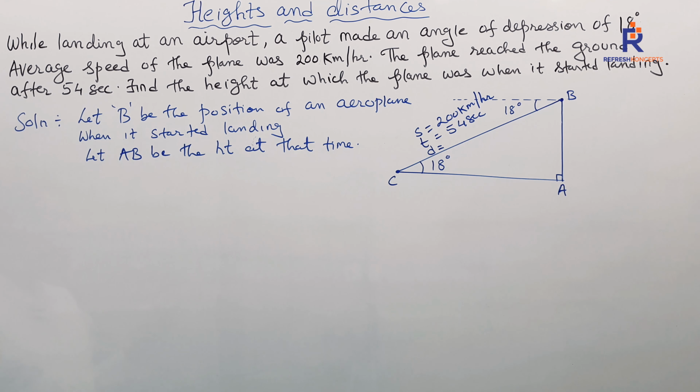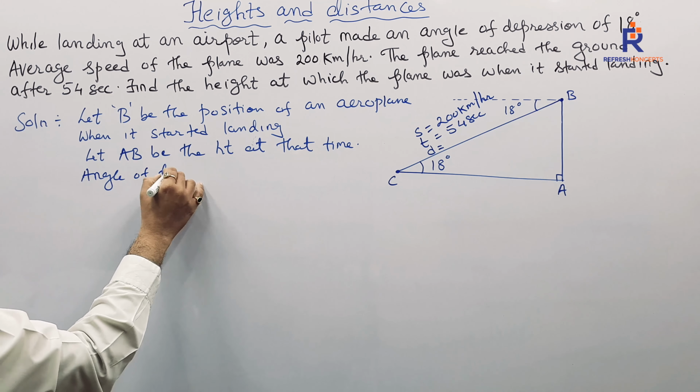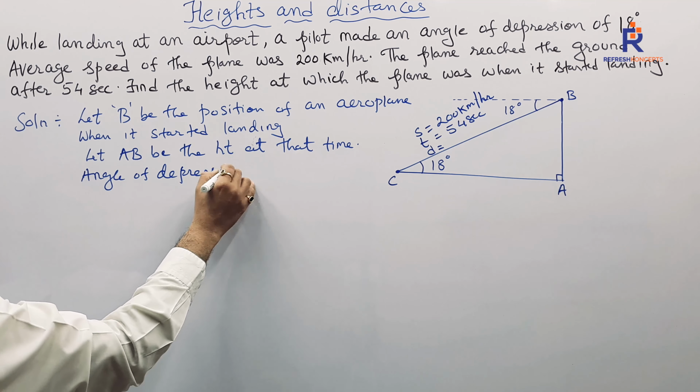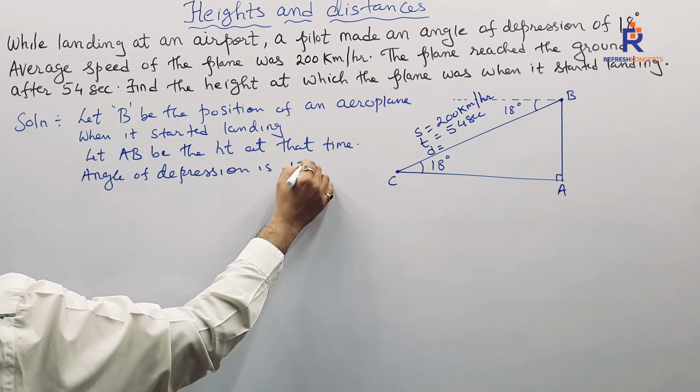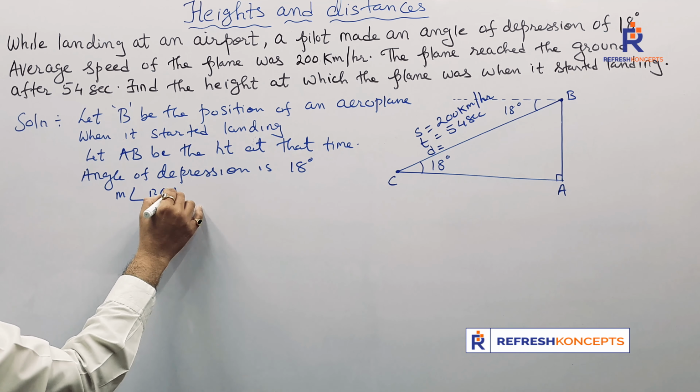What is the angle of depression? Angle of depression is 18 degree. So if you want, you can say measure angle BCA is 18.